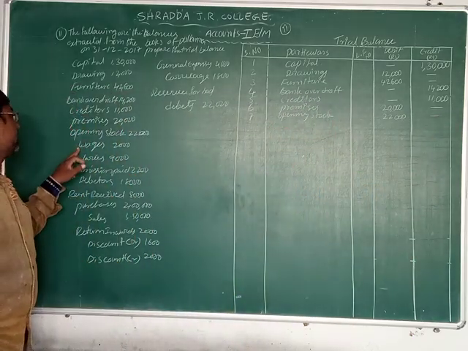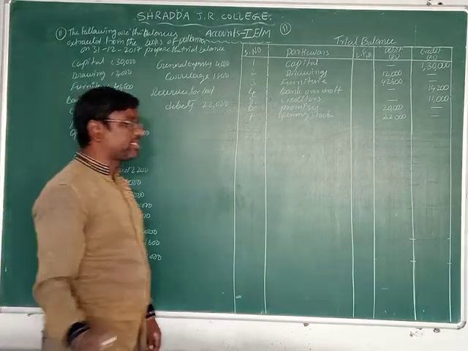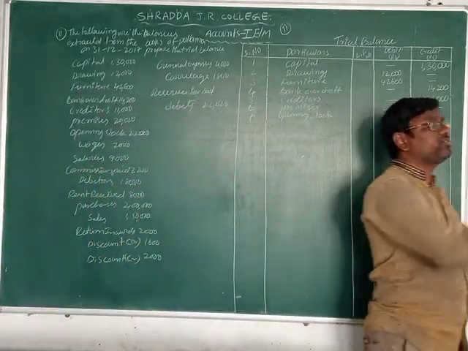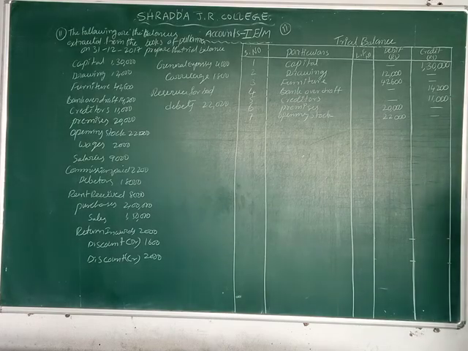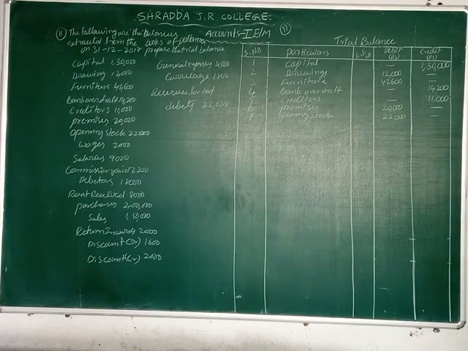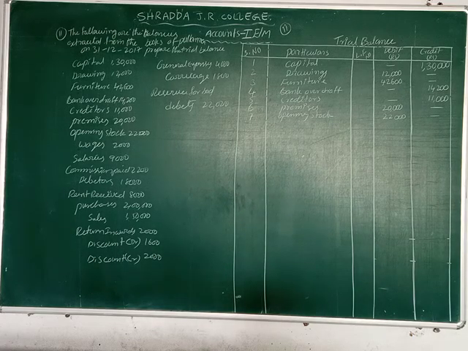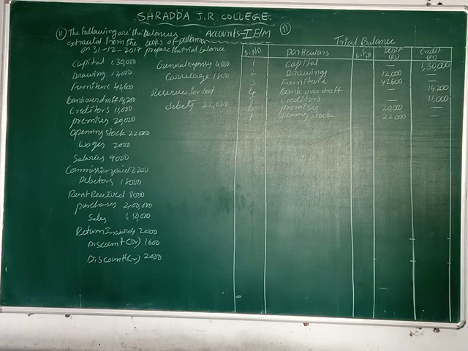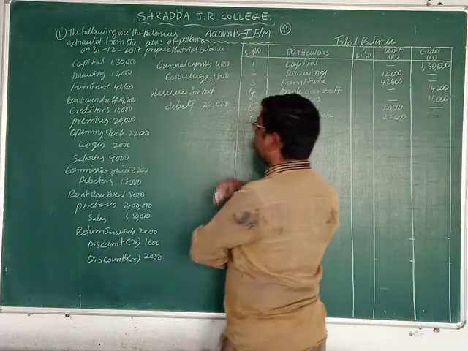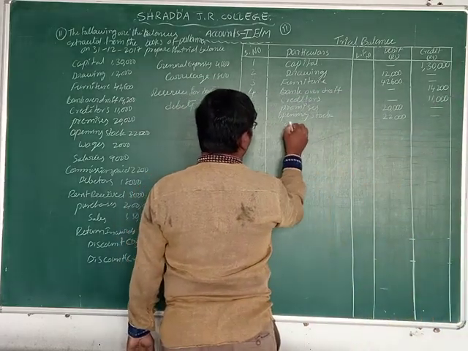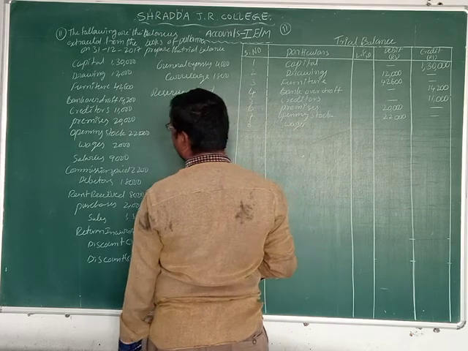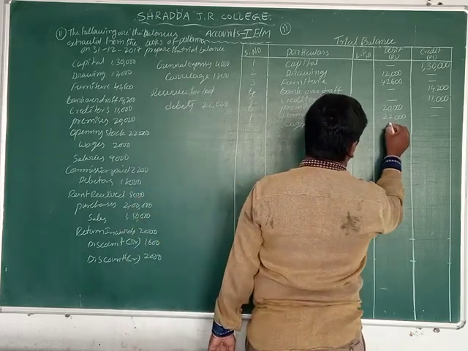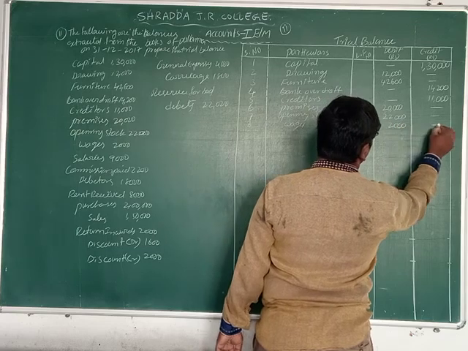Okay. Now next one is what? Wages. Wages is what? Expenses. Wages are also one of the payments. Payment to workers is wages. These wages we record on which side? Expenses side. Why? Because we pay cash. That's why we record it on the debit side. Write down wages. That amount is 2,000. We record it on the debit side.